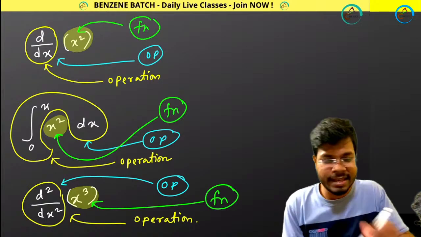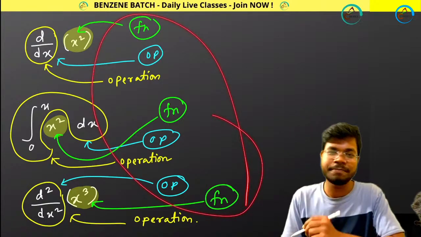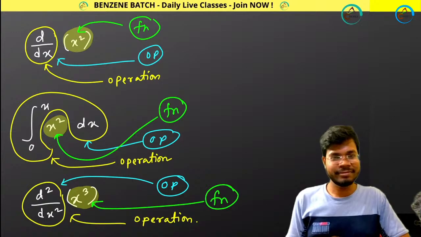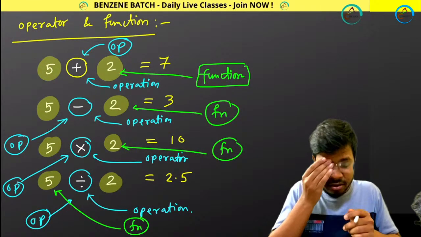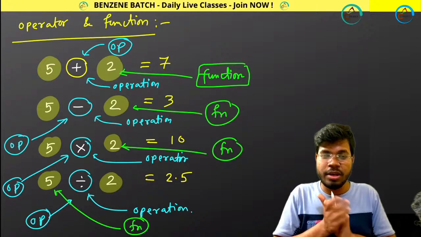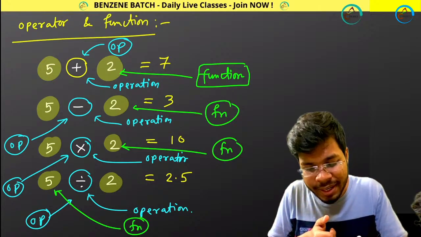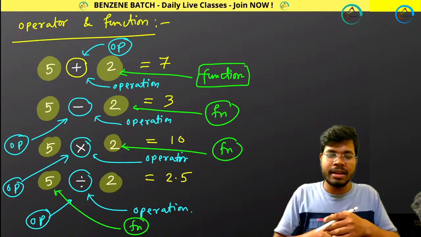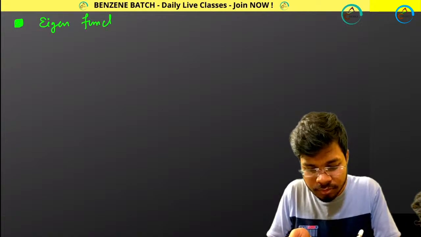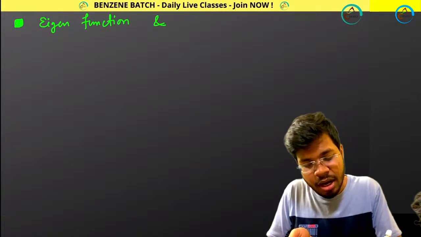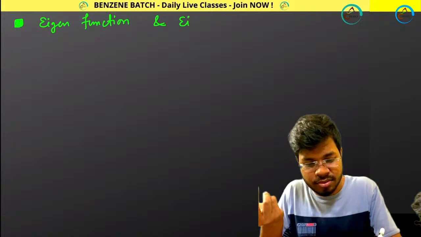Function. These are basically called functions. Understood this? Operator, operation and function. So you learn two different things. One is called operator and another is called function. Now based upon these, we will be applying this concept for eigenfunction and eigenoperator, eigenfunction and I can say eigenvalues.